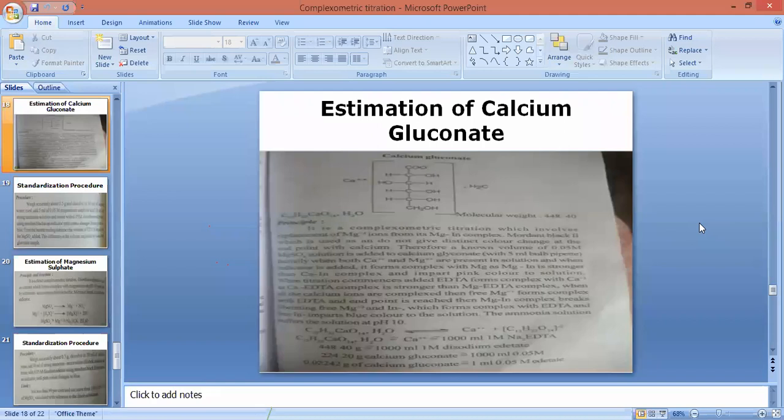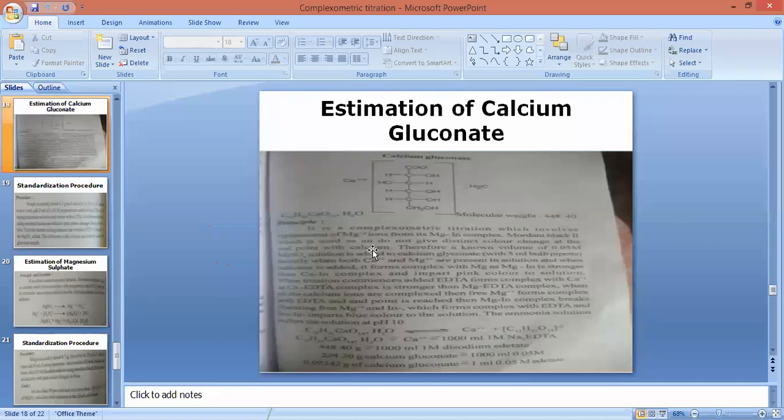So what is the principle? It is a complexometric type of titration which involves the replacement of magnesium ions from magnesium indicator complex. Nextly, mordant black second is used as an indicator and does not give a distinct color at the endpoint with the calcium. So calcium assay procedure of calcium gluconate मध्ये we are going to use mordant black second as an indicator, but calcium is not able to form first complex with the indicator. Therefore, we are going to add extra reagent, that is magnesium sulphate.